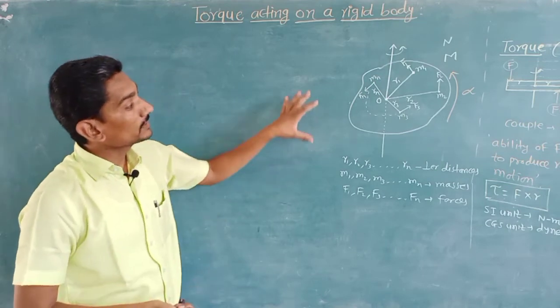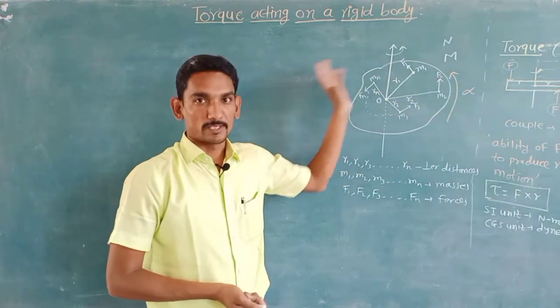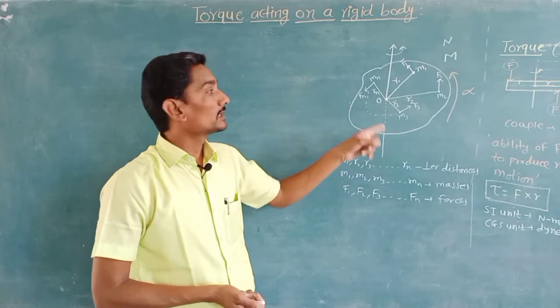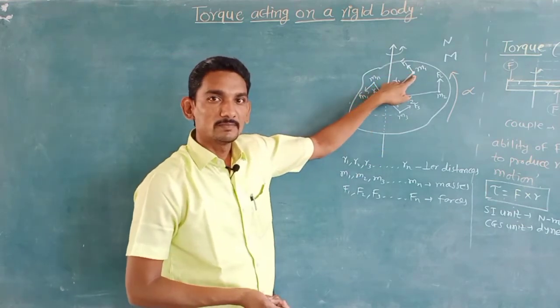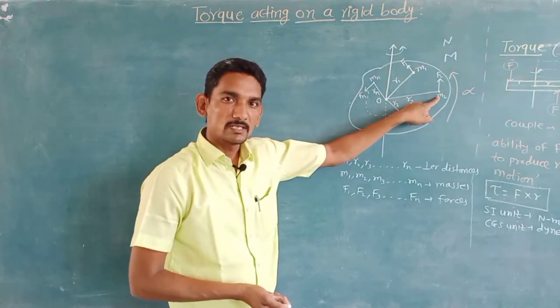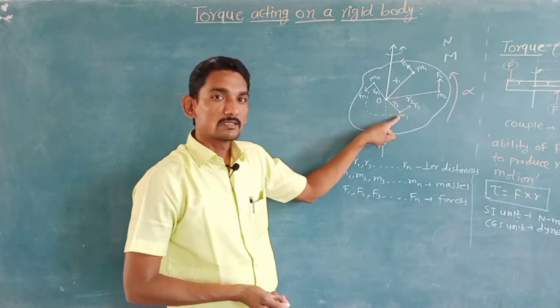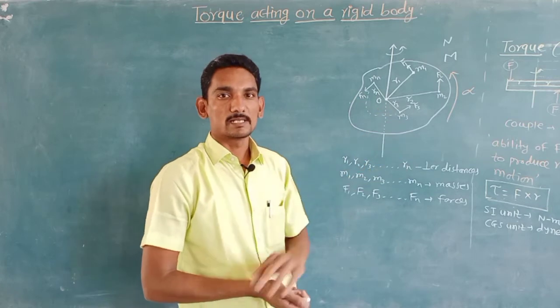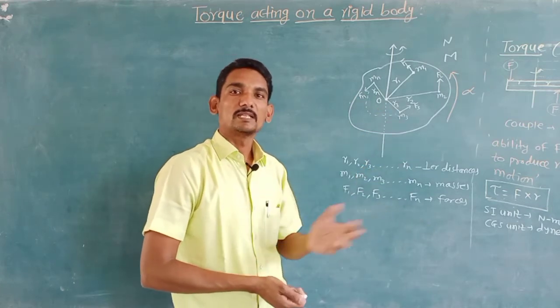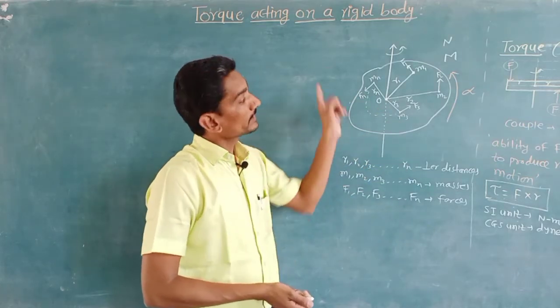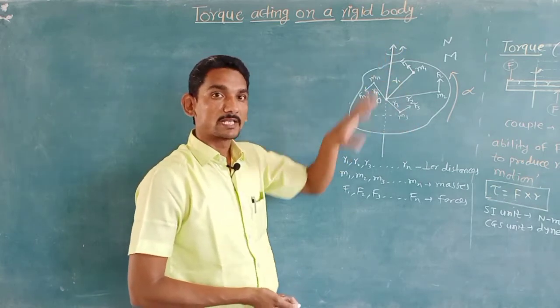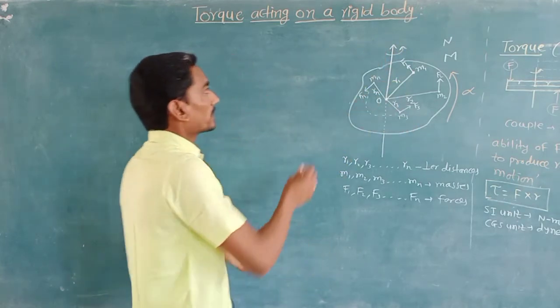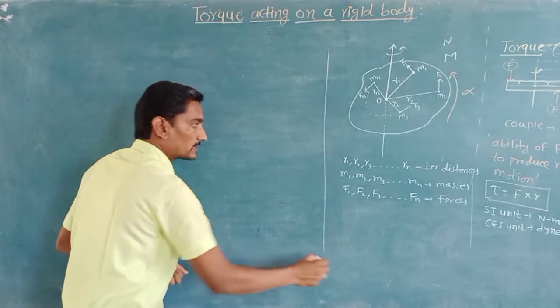But we have to calculate the torque acting on this rigid body. So we have to calculate the torque acting on this particle, this particle, and this particle. That means we have to calculate the torque acting on all the individual particles. Then we can sum that torque and determine the total torque acting on the body. Now we can determine the torque acting on the first particle.